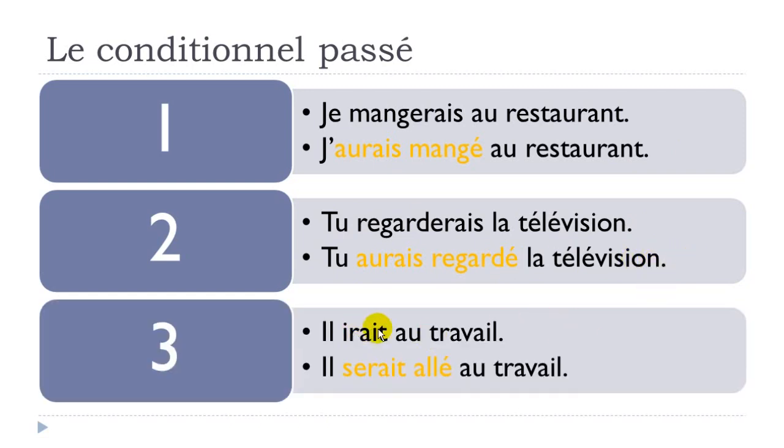And then, il irait au travail would become il serait allé au travail. If you look carefully, you can see first that it is composed of two parts. The first one here is avoir. Then you've got what we saw previously for the passé composé, the participe passé, the past participle. Here, the same way, have a look, it's avoir and then the past participle, regardé. And here we've got être and then the past participle.